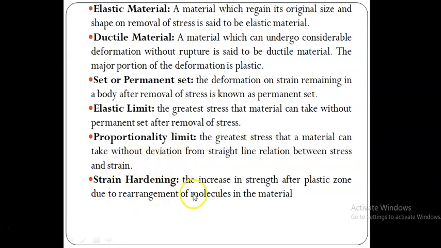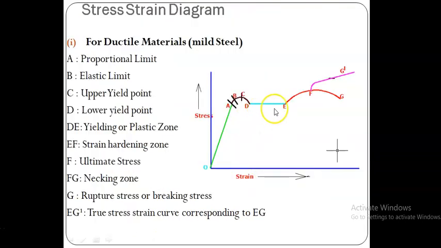Then strain hardening: the increase in strength after the plastic zone due to rearrangement of molecules in the material. So E to F is the strain hardening zone. Before that is the yielding zone. Once the point D is reached, which is the yield stress of that steel, this is the yielding zone.